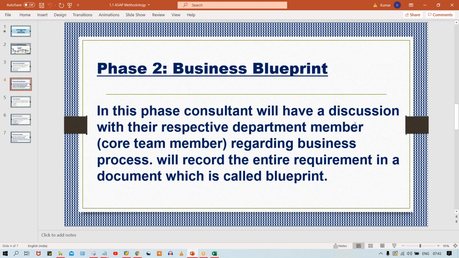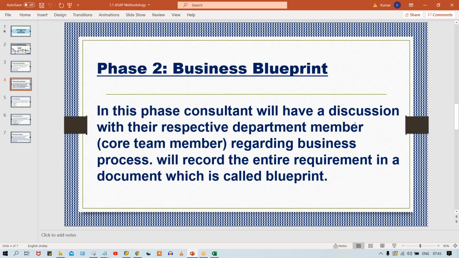If you talk about interactions, now interaction doesn't mean that you guys are going to do the interaction. Of course, along with you, a senior consultant also will be there, so that person is going to interact. But generally, what will happen? Even you are also going to be part of that meeting, because this is how you guys are going to learn. Right now you are a junior, later on of course you are going to be senior.